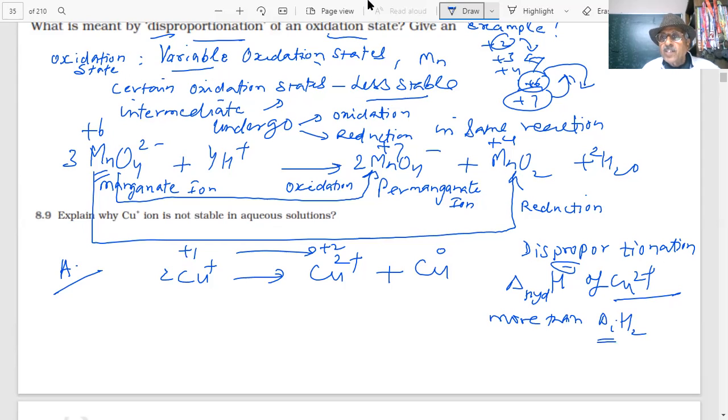That compensates for this reaction, and therefore it proceeds with disproportionation of copper +1. So copper plus salts will disproportionate as soon as you put them in water into 0 and +2 oxidation states. This is the answer.